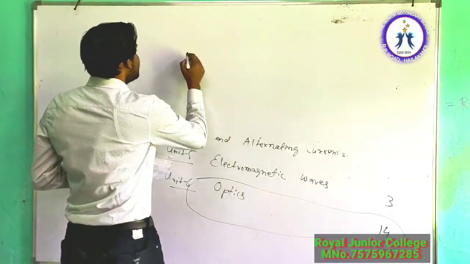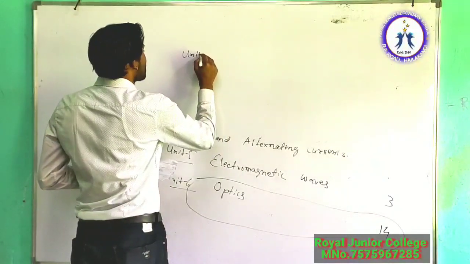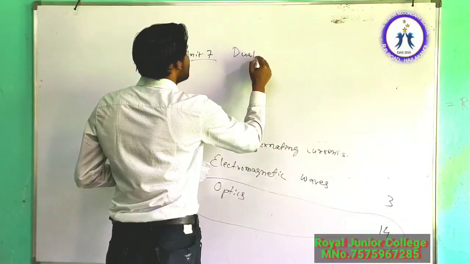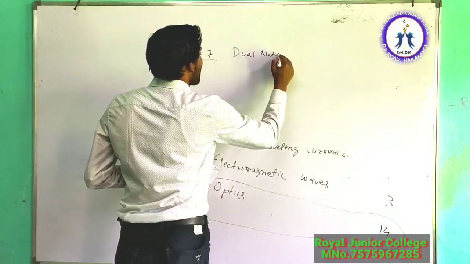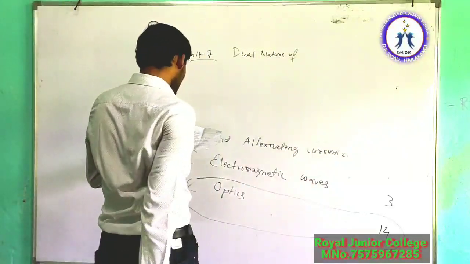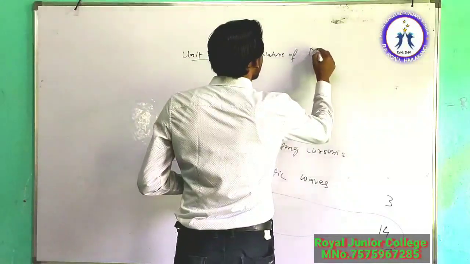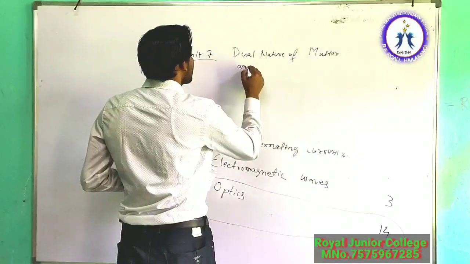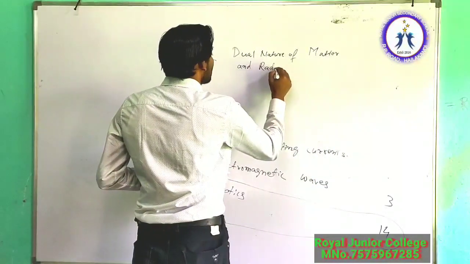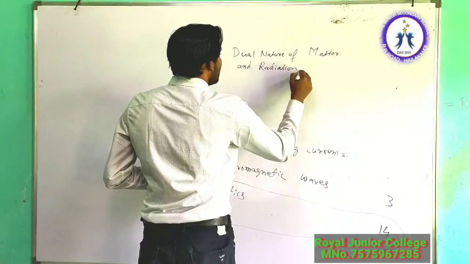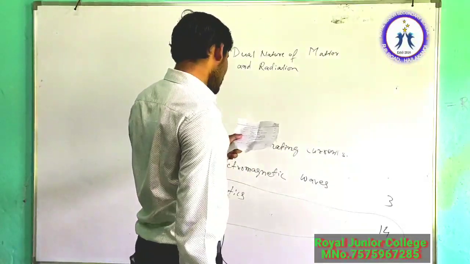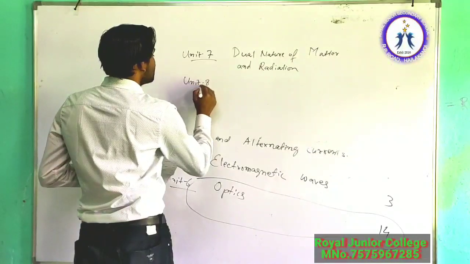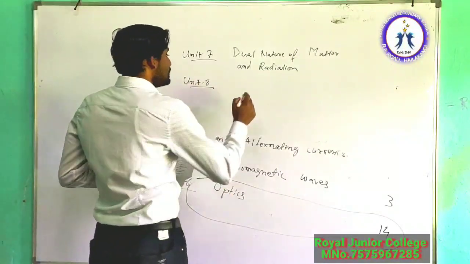Then your unit 7 is dual nature of matter and radiation. After that, unit 8 is atoms and nuclei.